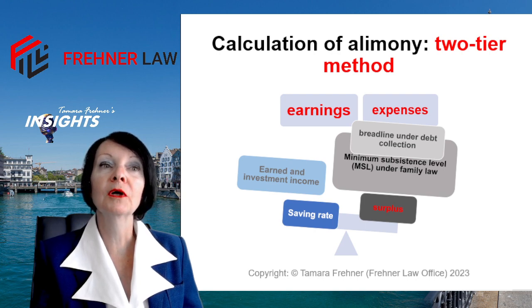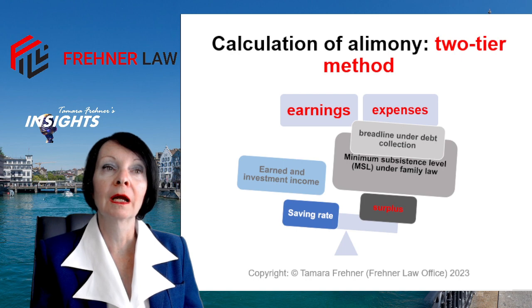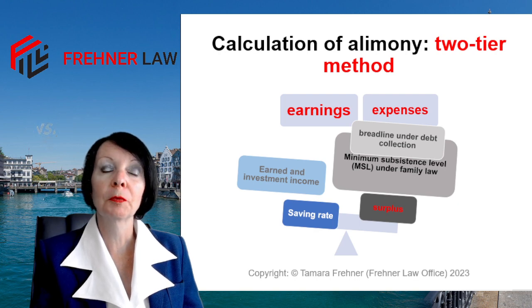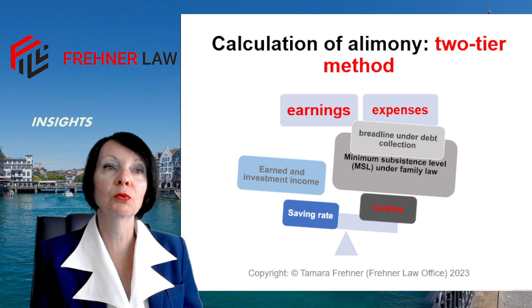First, we look at the income. So the total income has to be determined, namely the income of the spouses or parents, as well as that of the children. So we look at income from employment, bonuses, investment income, rental income, family allowances, and so on.